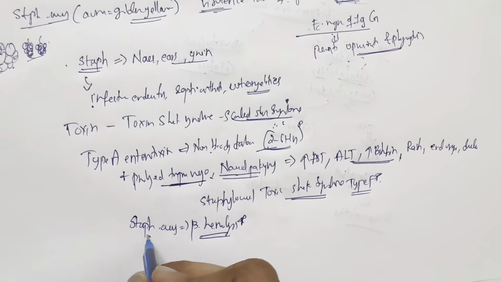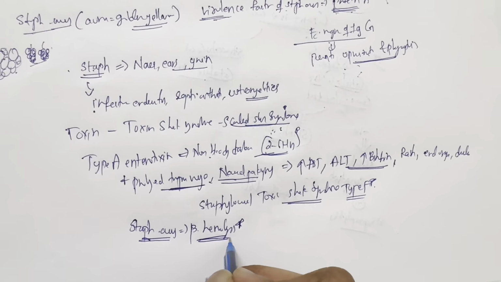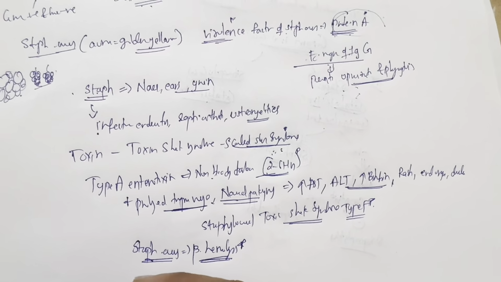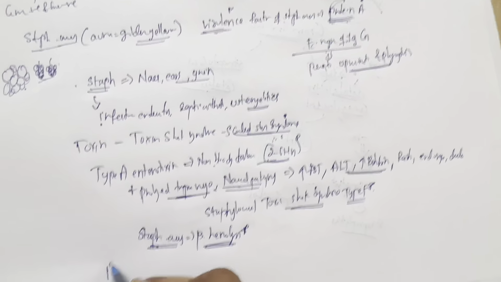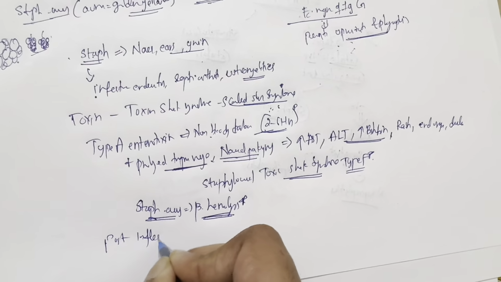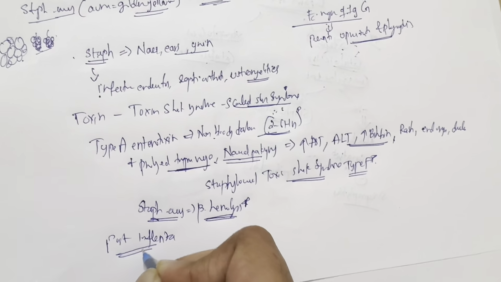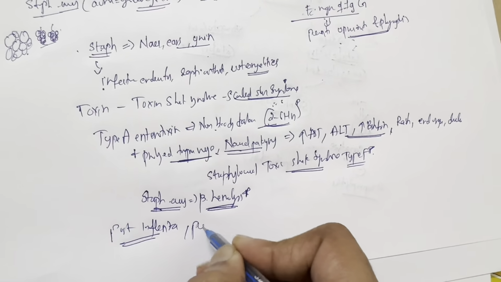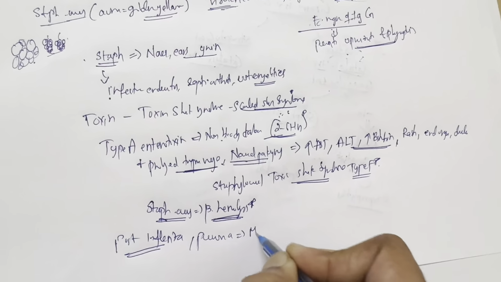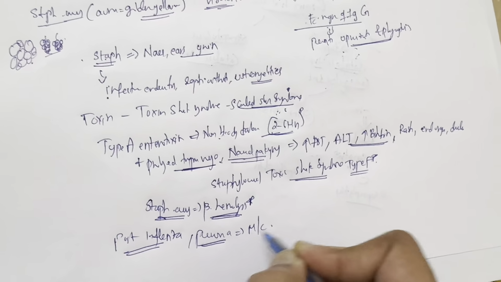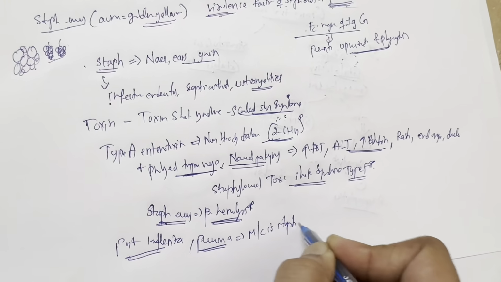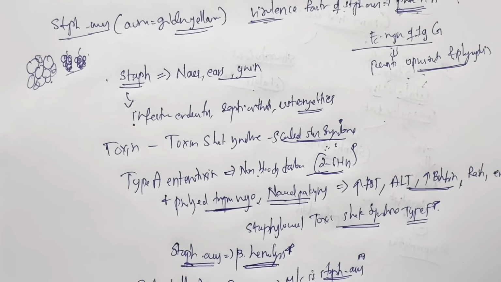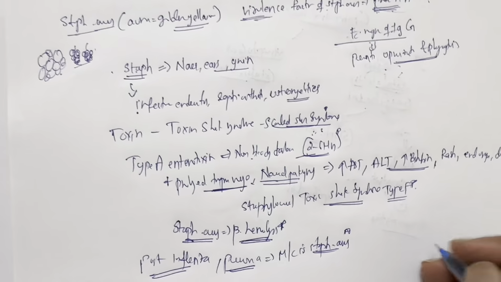An important thing I want you to know about Staph aureus is that it shows beta hemolysis on blood agar, which is very important. And post influenza, if a patient comes in who had influenza and is recovering from it, but then pneumonia is seen, the most common cause of post influenza pneumonia is Staph aureus. You need to remember this. This is a very high yield topic, a very high yield question in various examinations.